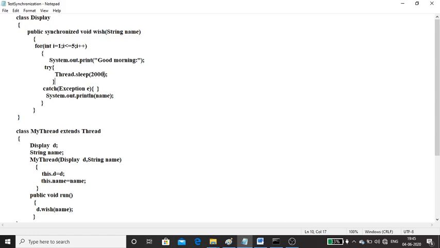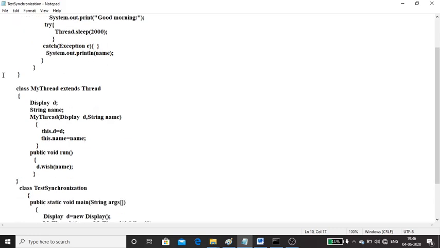So this function was already explained in the previous video, just go through that one. Why have I written Thread? Because this is a static function. So display has a wish function. What is wish doing? Just displaying good morning and some name, 5 times. And before these two messages, it goes to sleep for how many milliseconds? 2000 milliseconds.